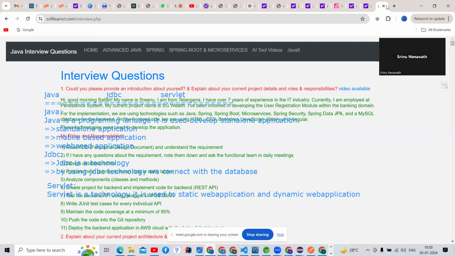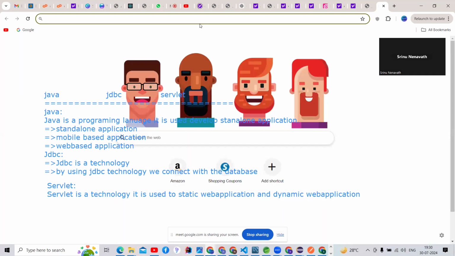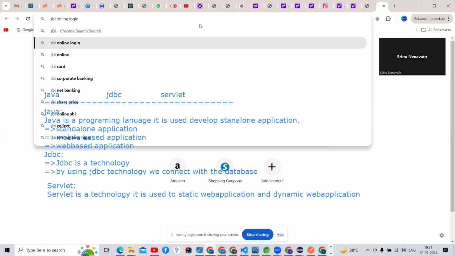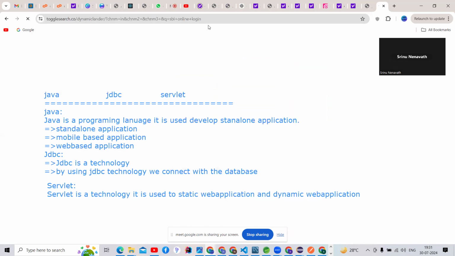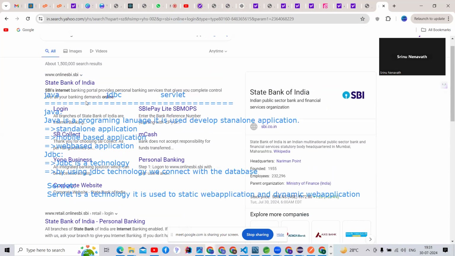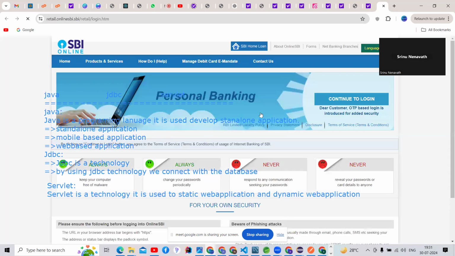For example, in mathematics, algebra. If you check any banking application, like the SBI login page, I'm going to open it. See here, guys. When I hit this request and click on that login, it will show this.